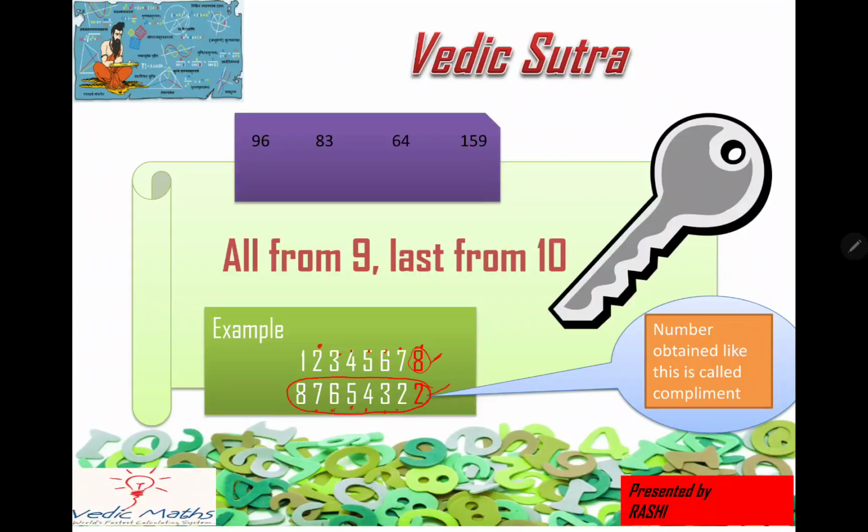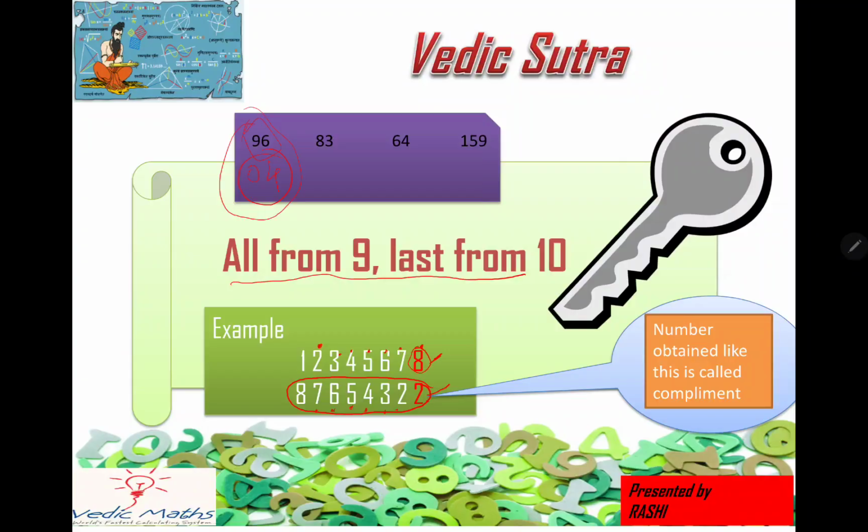Right, now if I want to find out the complement of this, first use your common sense. 96 is close to 100 now, means the base number near to it is 100 and I know that it is 4 units distance from 100. So now see, apply this formula, all from 9 and last from 10. So all from 9 means 9 minus 9 is 0. And 10 minus 6 is 4. See, 4 is coming directly. So here it was a big number, so it is difficult to visualize. But with 96, when it is a small number, easily you can visualize.